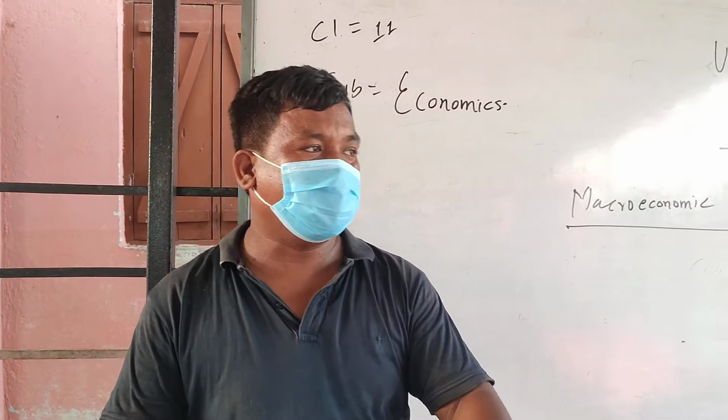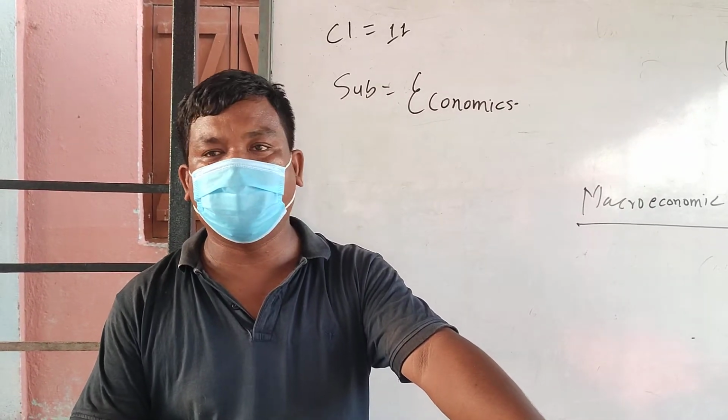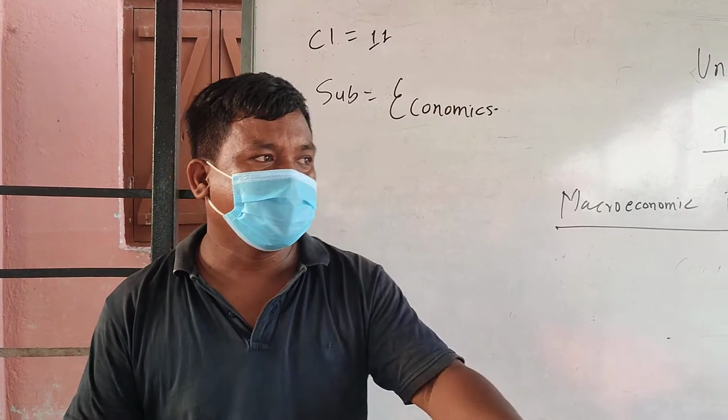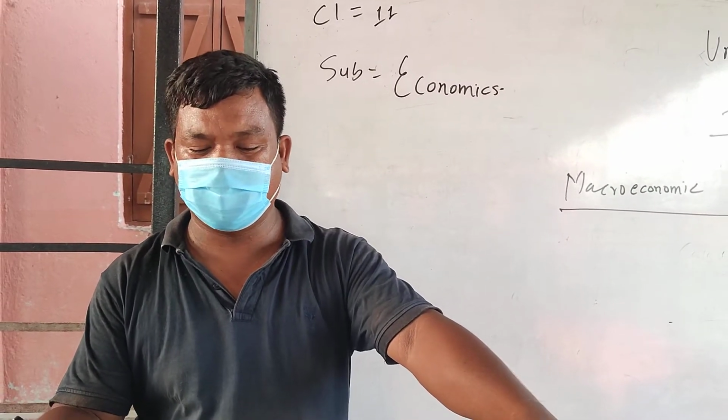Just like GDP, GNP is also one of the important macroeconomic indicators, because GNP also helps to know the economic performance of the country.